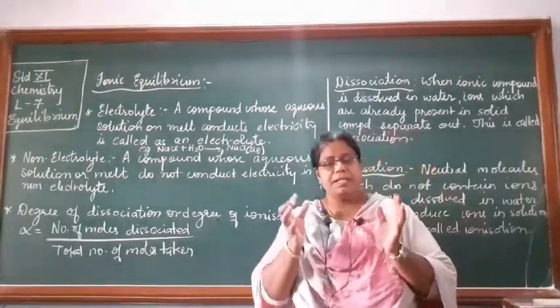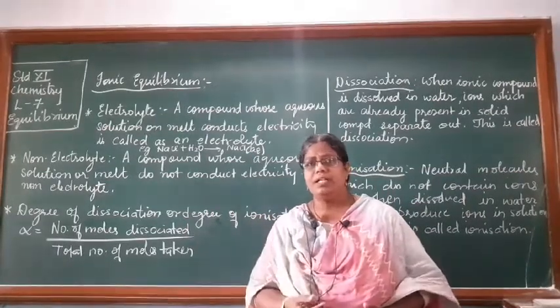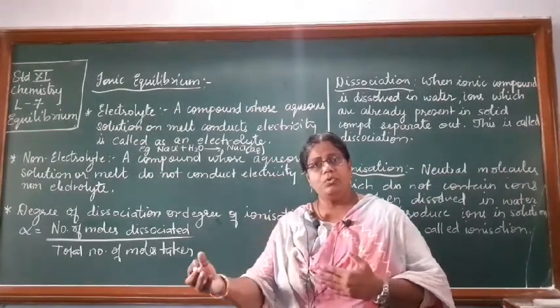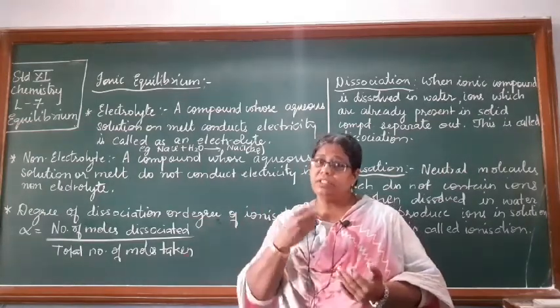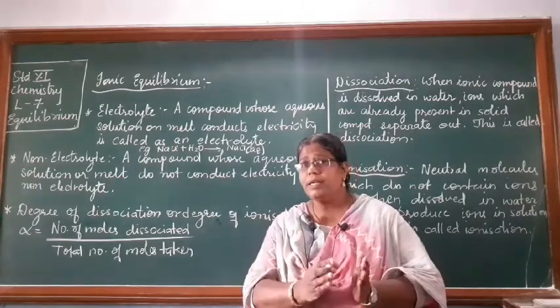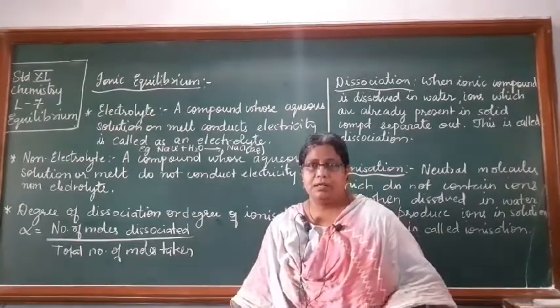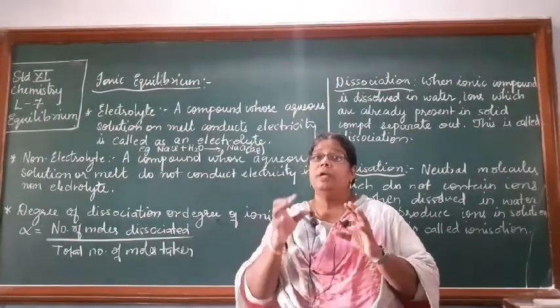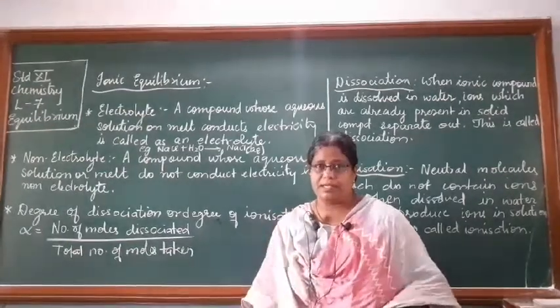You have learnt in your previous class कि formation of NaCl कैसे होता है. पहले Na will lose one of its electron and convert to Na plus ions, and Cl will gain one electron and get converted to Cl minus ions. When this Na plus ion and Cl minus ion combine, they form NaCl. मतलब NaCl जो है वो एक cluster of Na plus ions and Cl minus ions है.